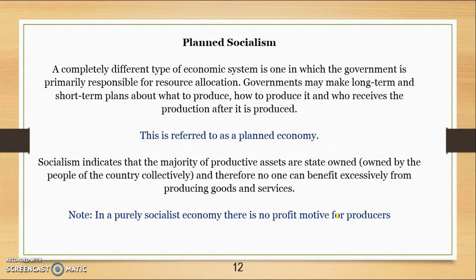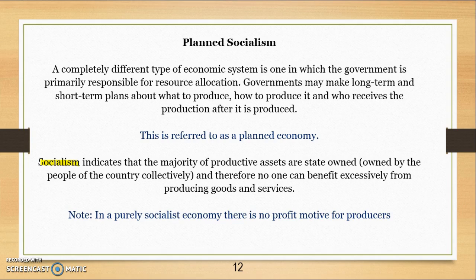Planned socialism is completely different. It's one where the government is responsible for resource allocation. Governments set long-term or short-term plans about what is to be produced and who is to receive the money. This is referred to as a planned economy. And when we hear the word socialism, socialism means that the majority of productive assets are owned by the state, and no one can benefit excessively from producing goods and services.